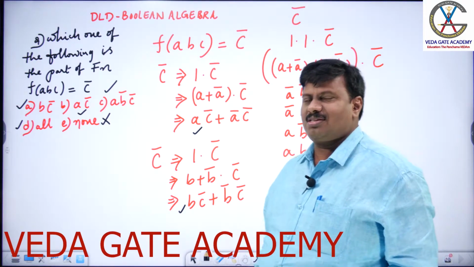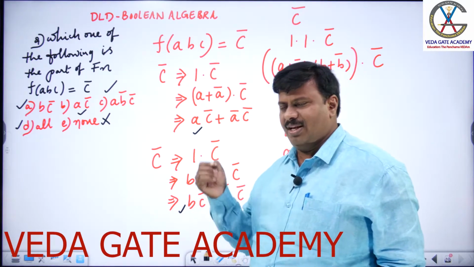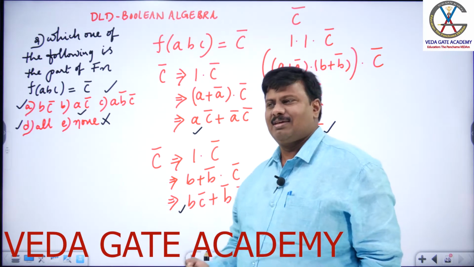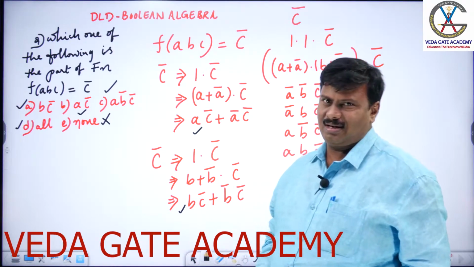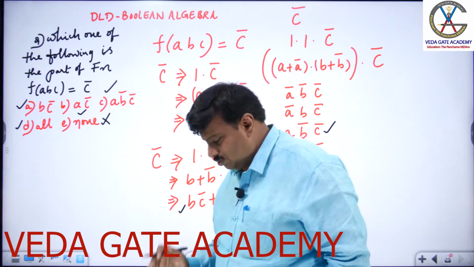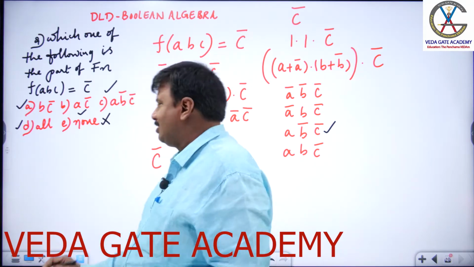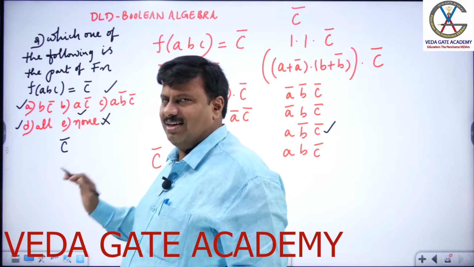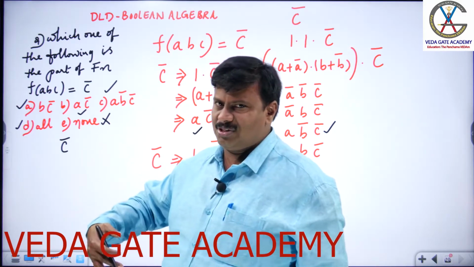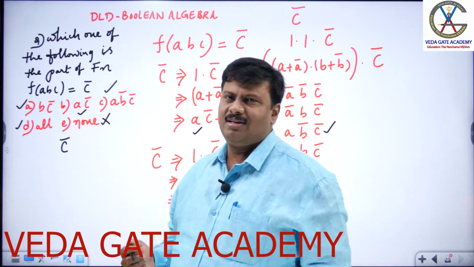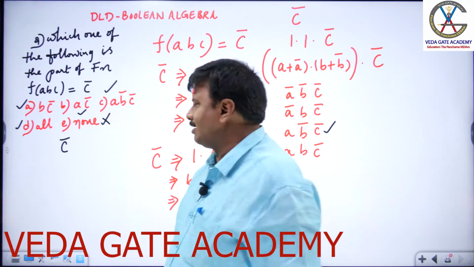Now one thing you need to understand: every question will have some logic behind it, where we need to guess what logic it is. Then only you'll be able to get the right answer. And you need to understand one thing. If the term C bar is given like this, that will consist of all the terms where C bar is common, in the view of ABC.